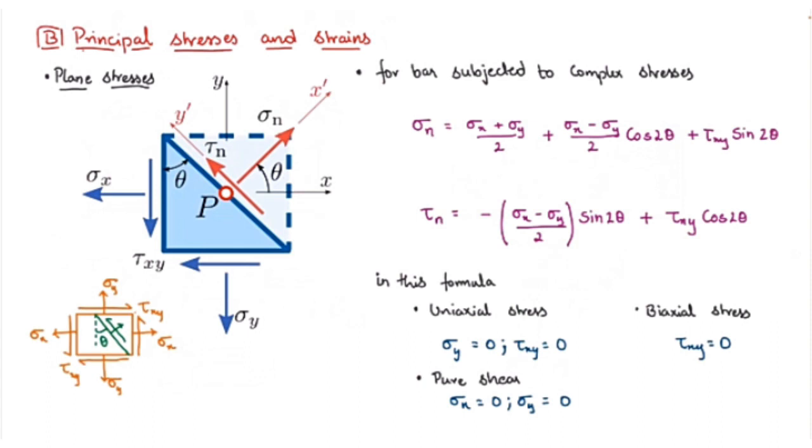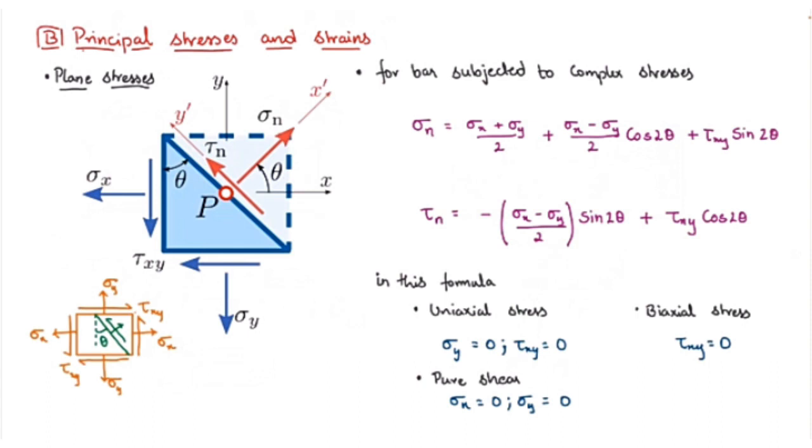Similarly, shear stress acting on the plane is given by tau n is equal to minus (sigma x minus sigma y) by 2 sin 2 theta plus tau xy cos 2 theta. Now for different cases such as uniaxial stress, biaxial stress, and pure shear. Uniaxial stress means stresses are acting in the same direction, in the axial direction, and biaxial means in two directions, x and y, and in the case of pure shear we will have sigma x and sigma y equal to 0.